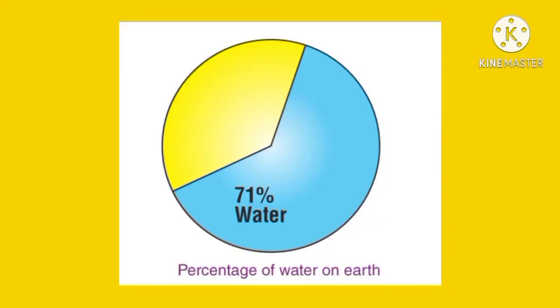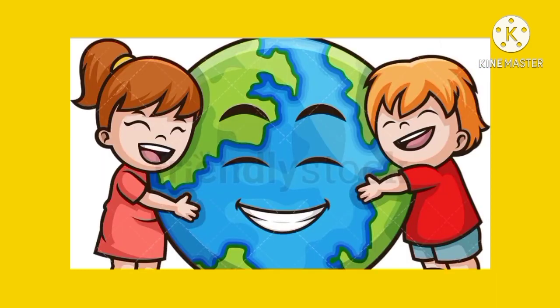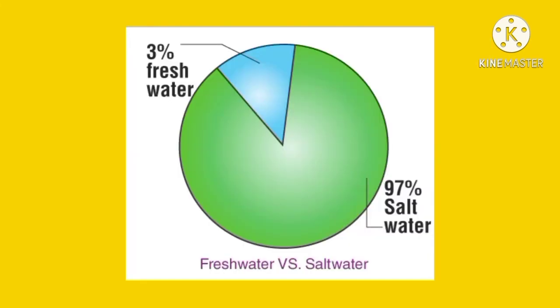So dear students, in this diagram you can see that 71% of earth is covered with water. This is the percentage of water on the earth, and that's why our earth is known as a blue planet.